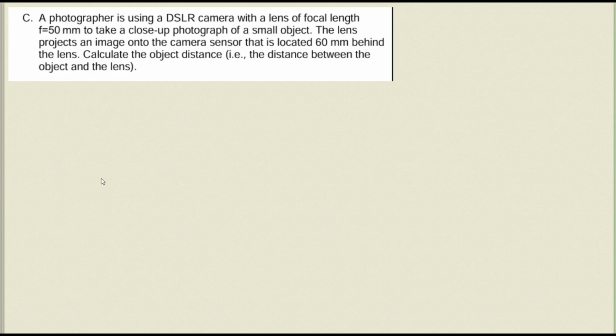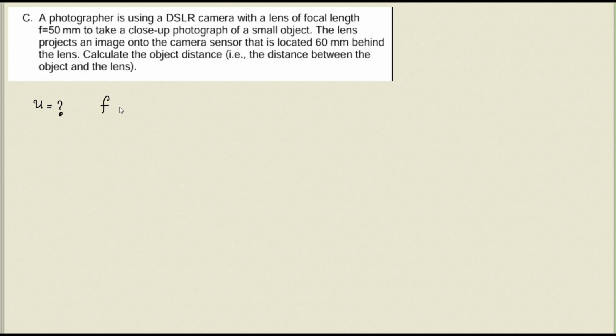The next part of the same question, section C, from that figure-based question. A photographer is using a DSLR camera with a lens of focal length f equal to 50 mm to take a close-up photograph of a small object. The lens projects an image onto the camera sensor that is located 60 mm behind the lens. Calculate the object distance, that is the distance between the object and the lens. So we have to find the object distance, basically u, right? Yes. What all data are given there?